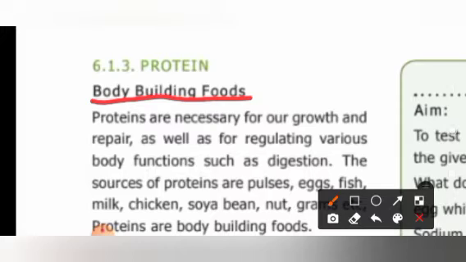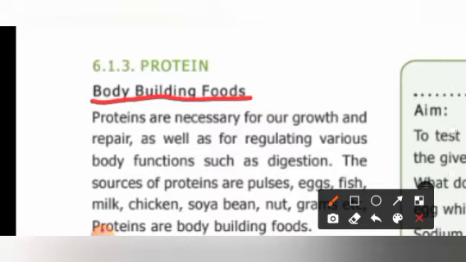Proteins are necessary for our growth and repair, as well as for regulating various body functions such as digestion. So apart from the growth of our body, they also repair, meaning if any part of our body gets damaged, or we get any wound, it will be cured by these proteins.